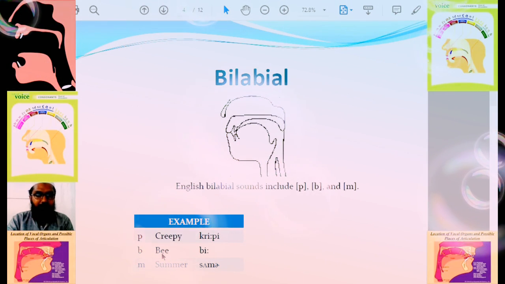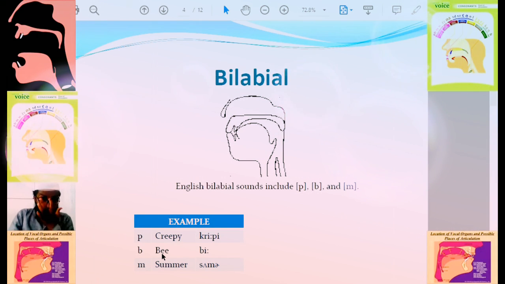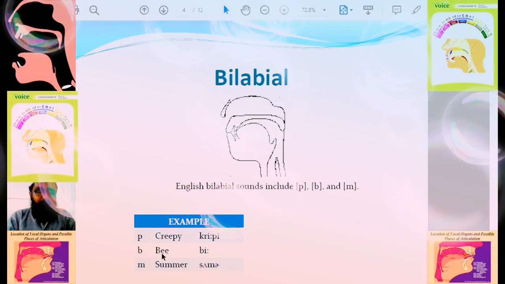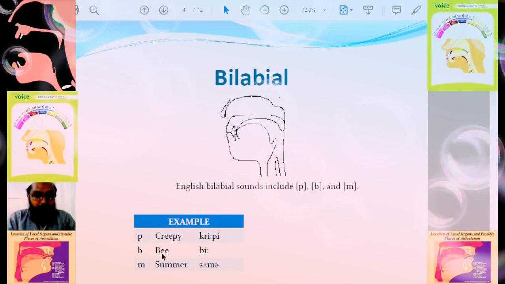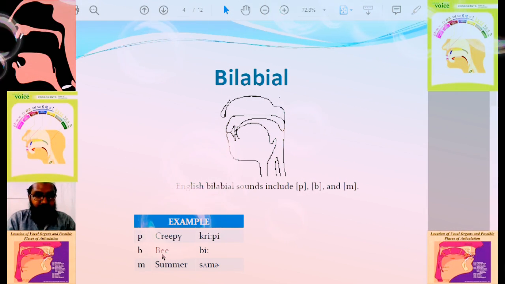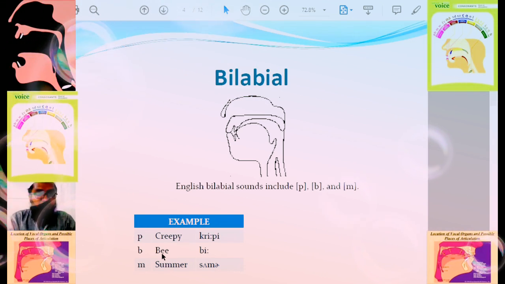What is bilabial? We should know. Bilabial means both the lips, the upper lip and lower lip, both act to produce consonant sounds. For example, pa, ba, ma, va.